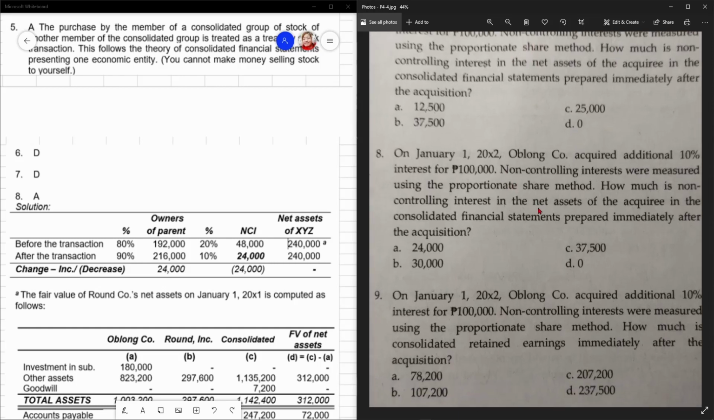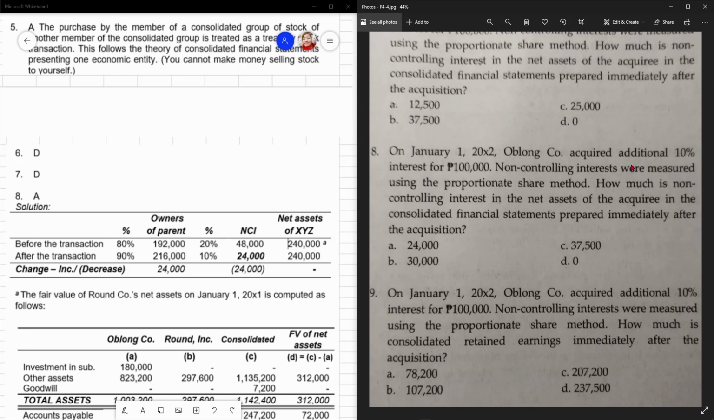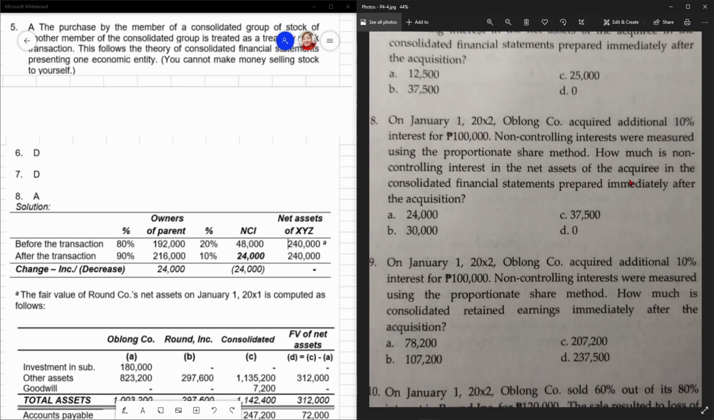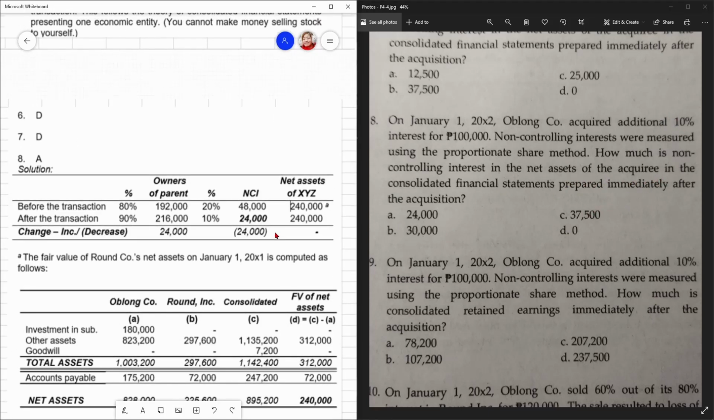Number 8. On January 1, 20X2, Oblong Co acquired additional 10% interest. So, ito, from being 80%, naging 90% ownership. So, ang natitira sa NCI is 10% na lang. For a consideration of 100,000. So, the NCI were measured using the proportionate share method. So, how much is the non-controlling interest in the net assets of the acquiree in the consolidated FS prepared immediately after this 10% acquisition?